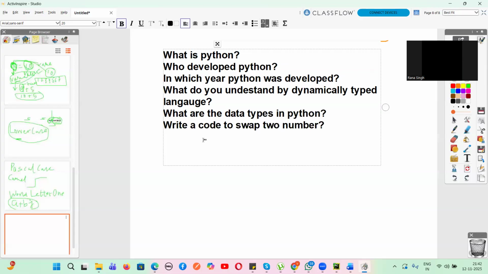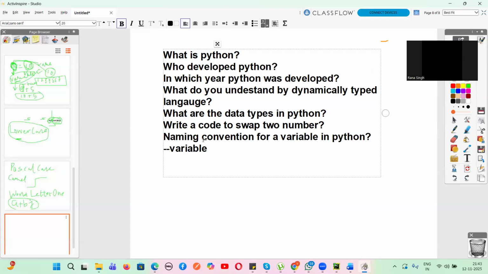Then, guys, what is the naming convention for a variable in Python? Lowercase, uppercase, anything. We can use underscore. But the main thing is what, guys? Variable name should not start with what? With numbers, digits. Yes or no? We cannot start a variable name with a number. Yes or no, guys?